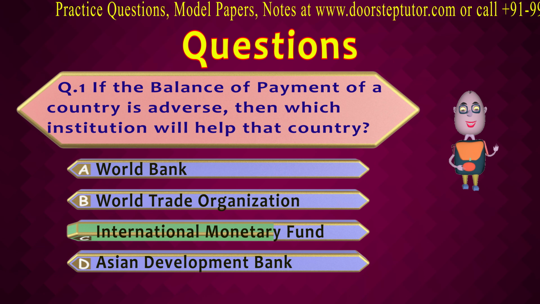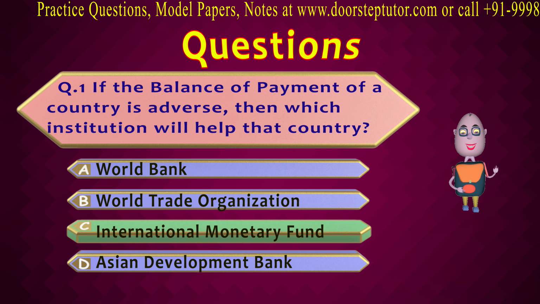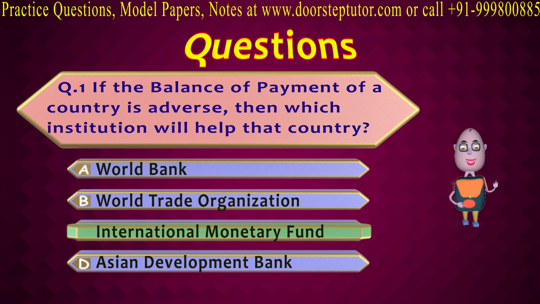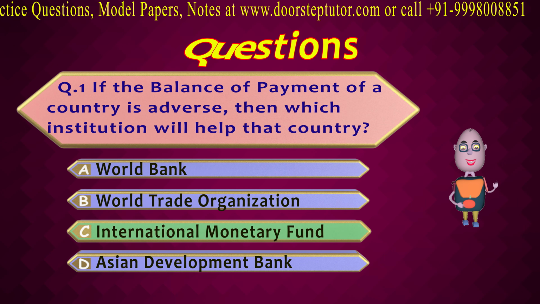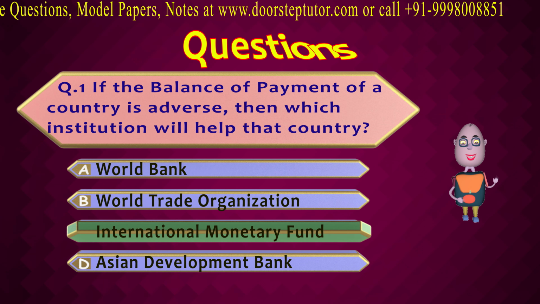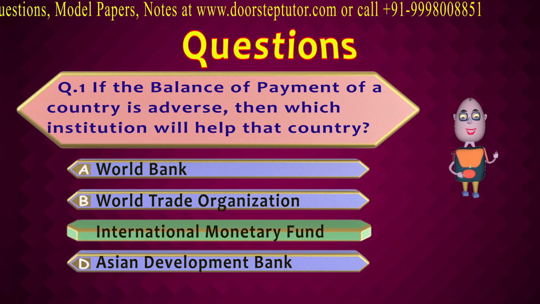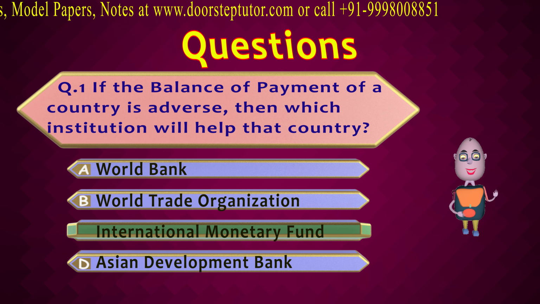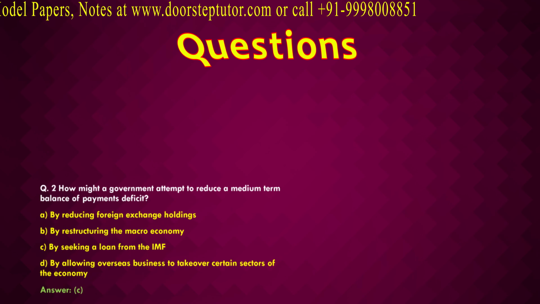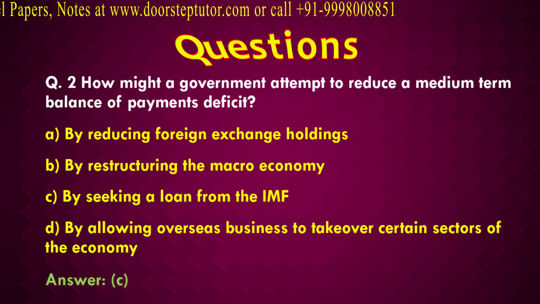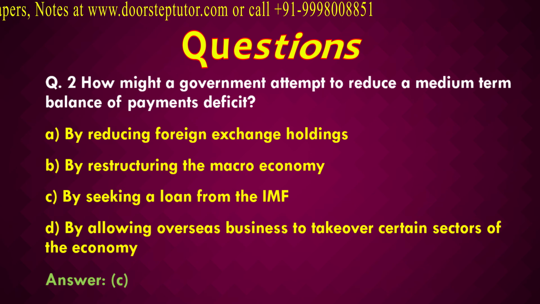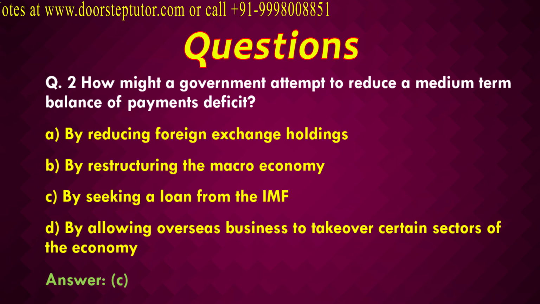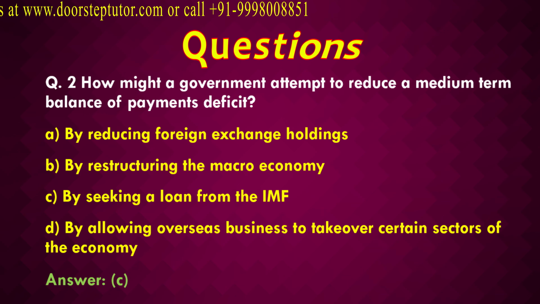Here, the International Monetary Fund usually rescues the country, and this is obvious because in 1991, when India was having a BOP crisis, it was the IMF which rescued India, and for all other member countries, it is the IMF which helps them to meet the deficits in balance of payment. Question number 2. How might a government attempt to reduce a medium-term balance of payment deficit? Here, the correct answer will be seeking a loan from the IMF.